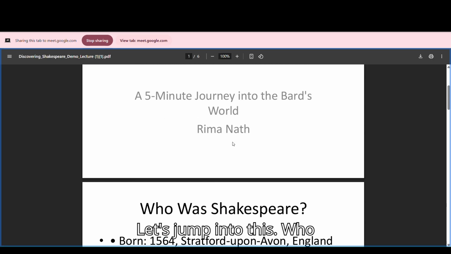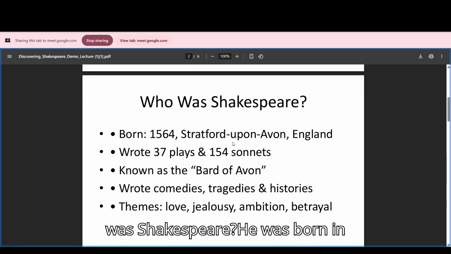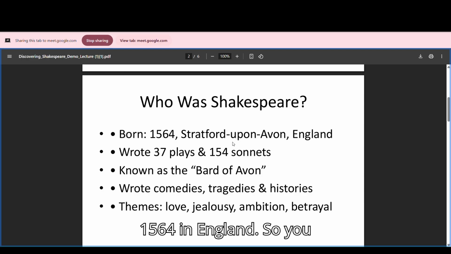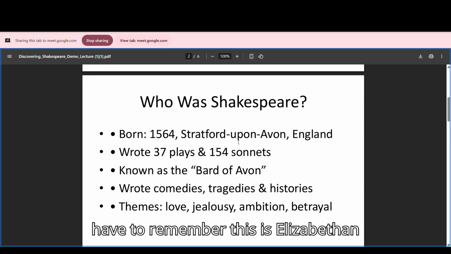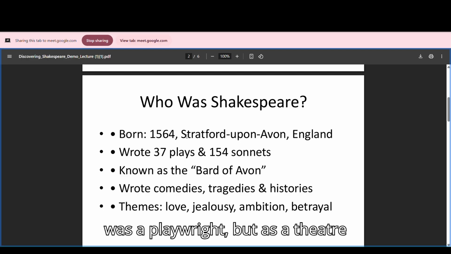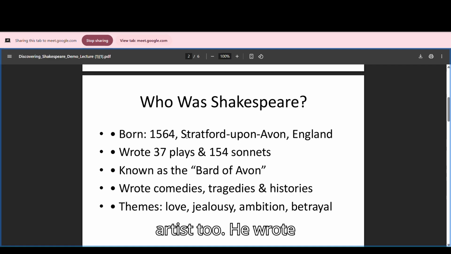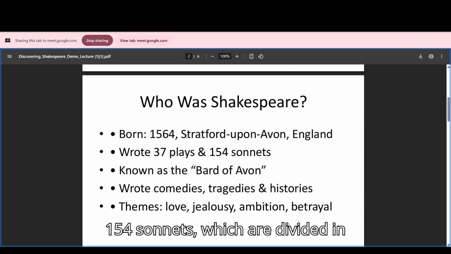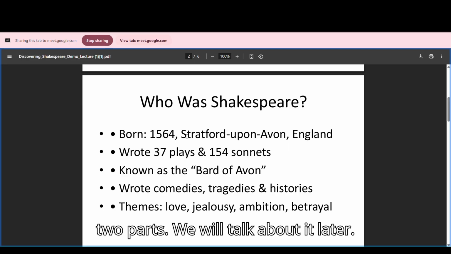Let's jump into this. Who was Shakespeare? He was born in 1564 in England. So you have to remember this is the Elizabethan period. And he came to London for his earnings, and he started working as a theatre artist. He was a playwright but a theatre artist too. He wrote 37 plays in total and 154 sonnets, which are divided in two parts. We'll talk about it later.